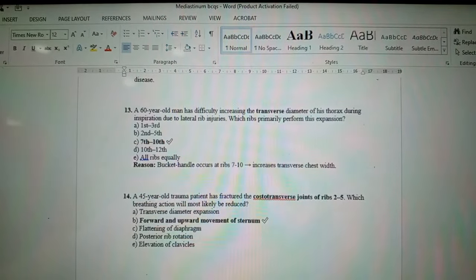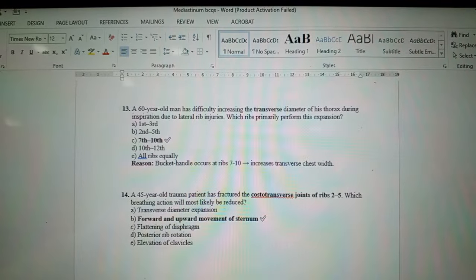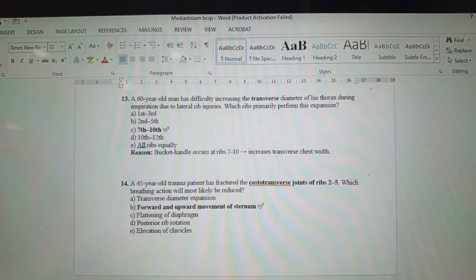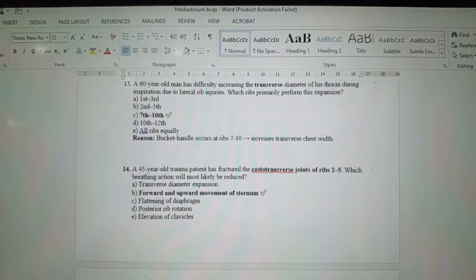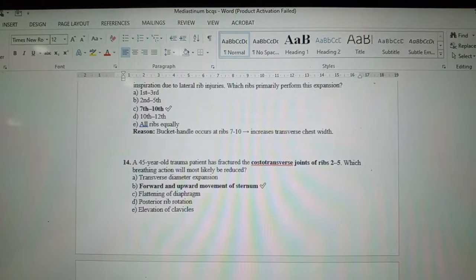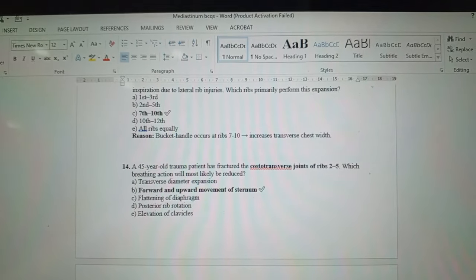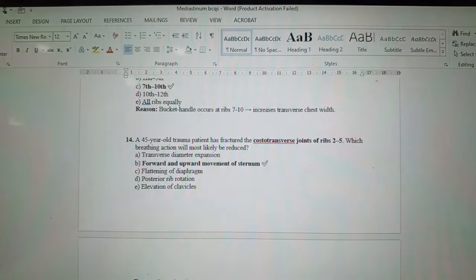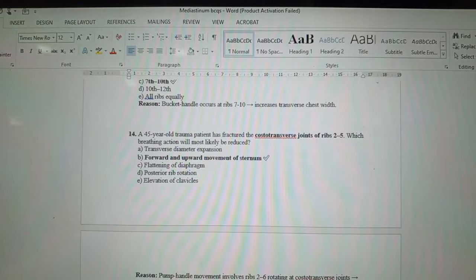A 60-year-old man has difficulty increasing the transverse diameter of his thorax during inspiration due to lateral rib injuries. Which ribs primarily perform this expansion? The 7th to 10th ribs perform this expansion. Bucket handle movement occurs at the 7th to 10th ribs. It increases the transverse chest diameter, or the width. It can be asked to you in any way.